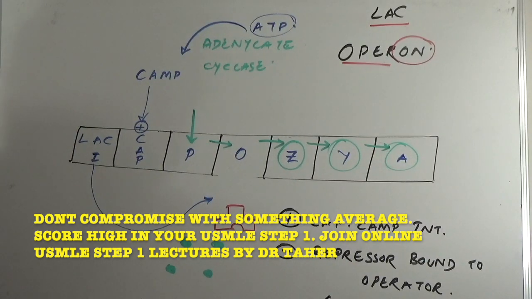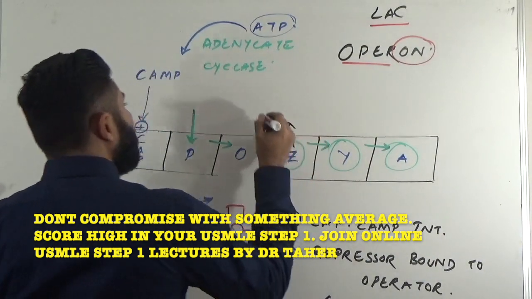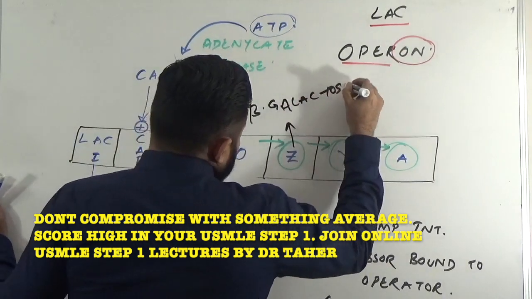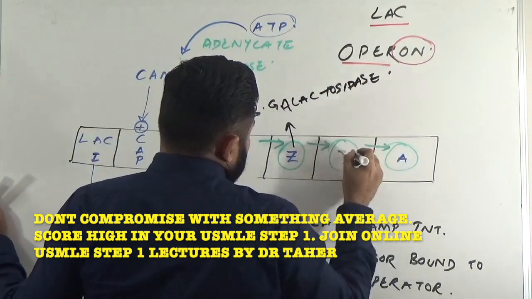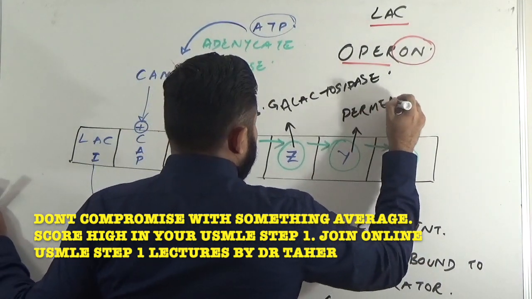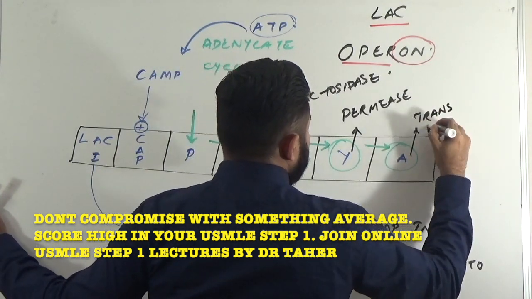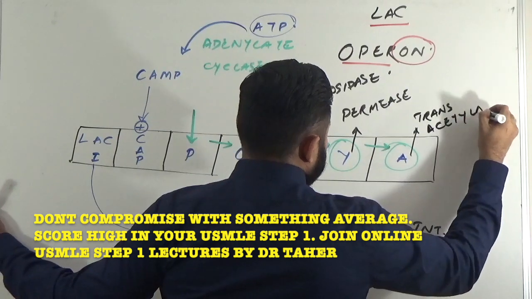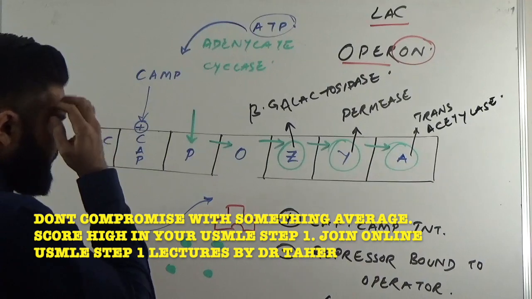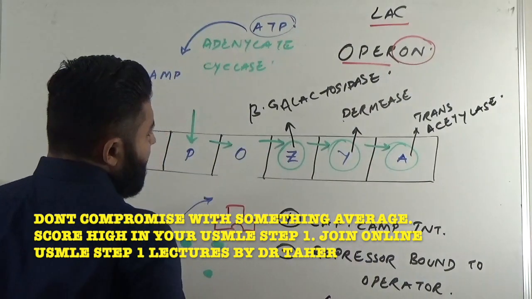So these three genes encode proteins: beta-galactosidase, Y stands for permease, and LAC-A stands for transacetylase. So three genes, three proteins which are synthesized: beta-galactosidase, permease, and transacetylase.